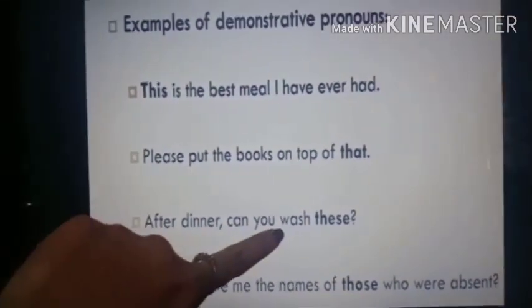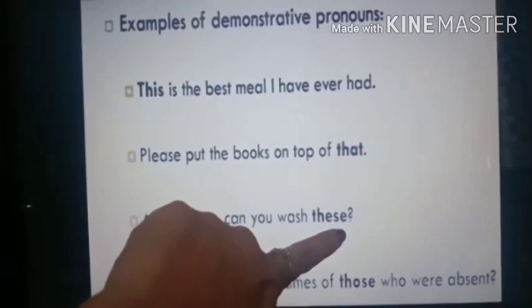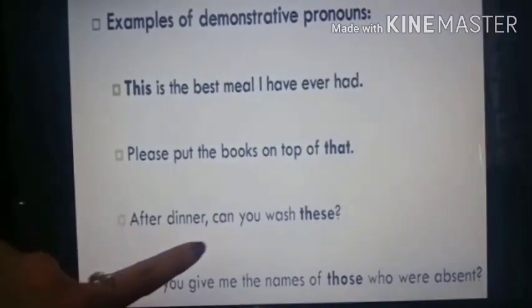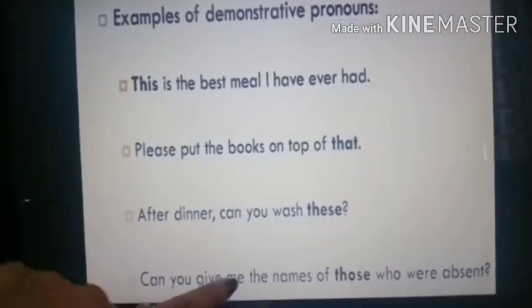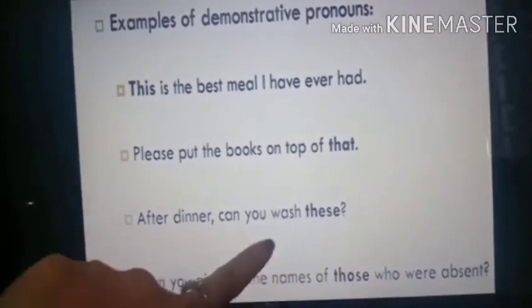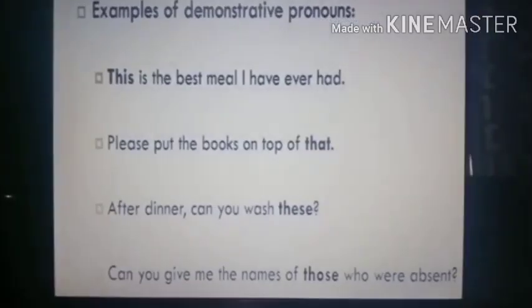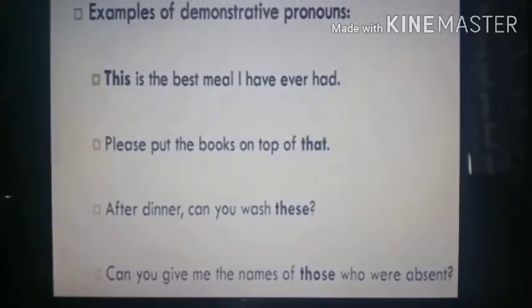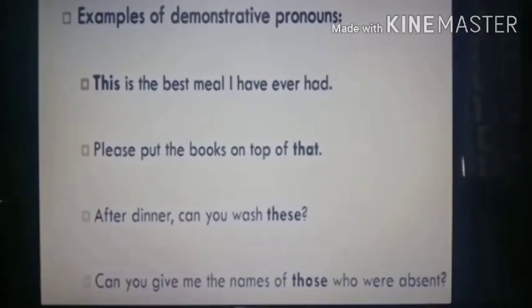After dinner, can you wash these? So, these is the demonstrative pronoun. And the last one, can you give me the names of those who were absent? So, those is the demonstrative pronoun. So, you have seen, no? This, that, these and those. Understood, students?